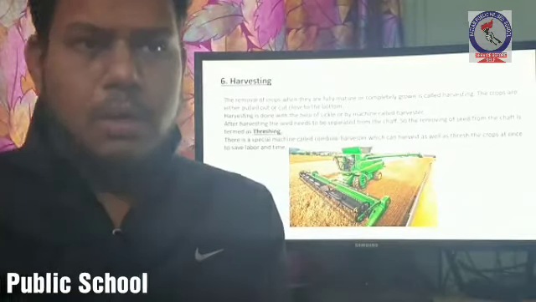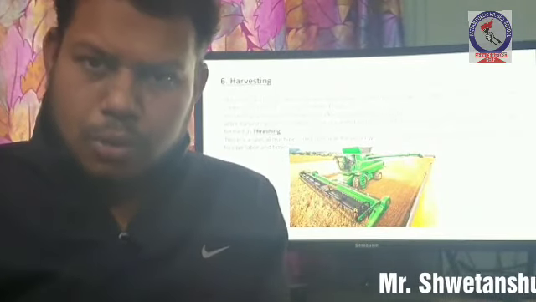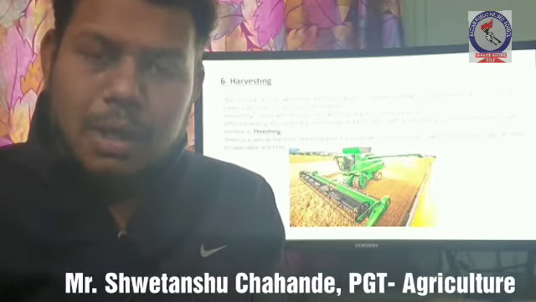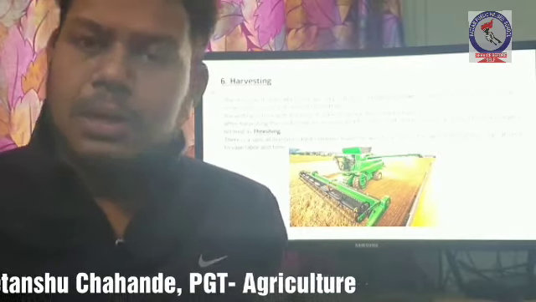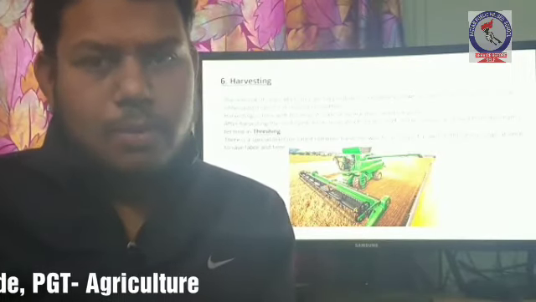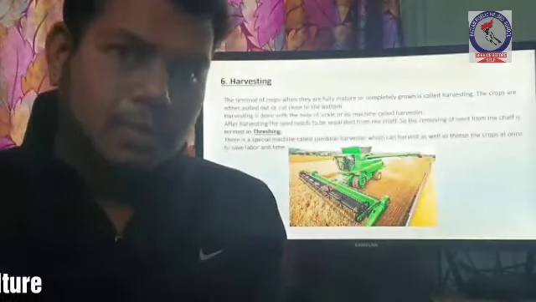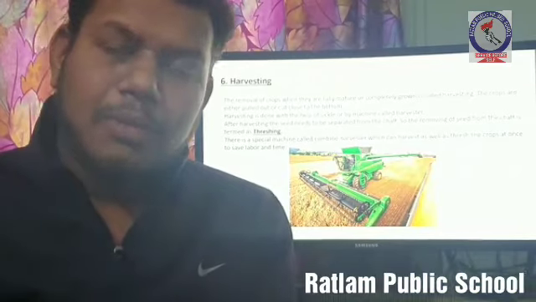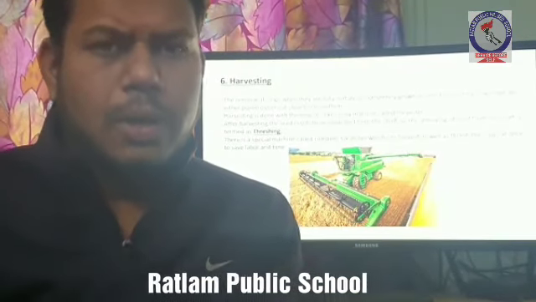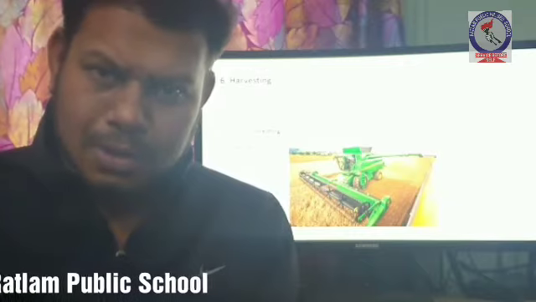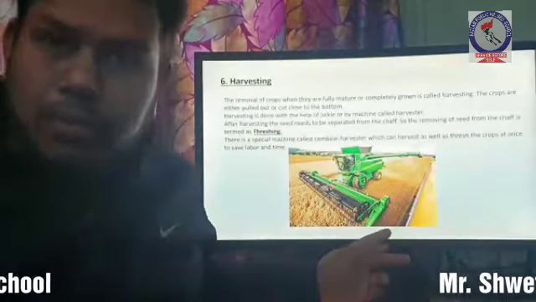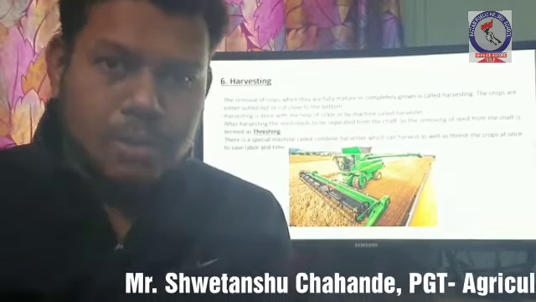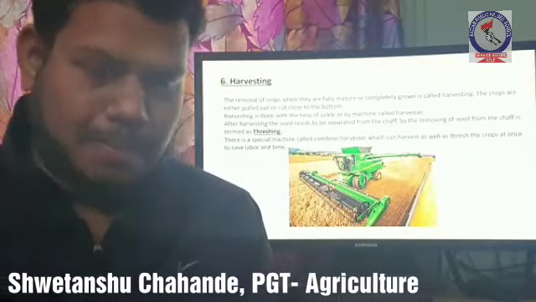After harvesting, the seeds from the fruit or from the chaff have to be removed, and this is done by a machine, and this process is called threshing. Threshing means removing of seeds from the chaff or from the fruit. This is done with the help of a machine called thresher. Harvesting can be done with the help of a sickle by cutting the crops, or we can also use a machine called harvester. This is the machine which is called combine harvester. This machine harvests the crops as well as threshes the crops at the same time.